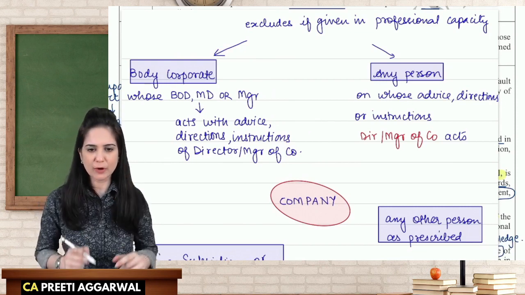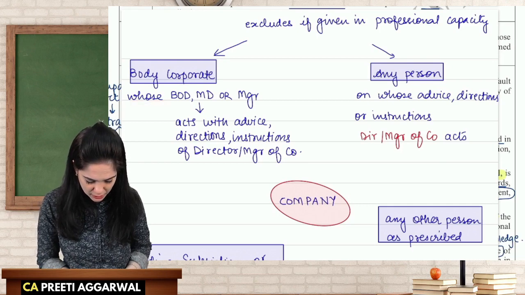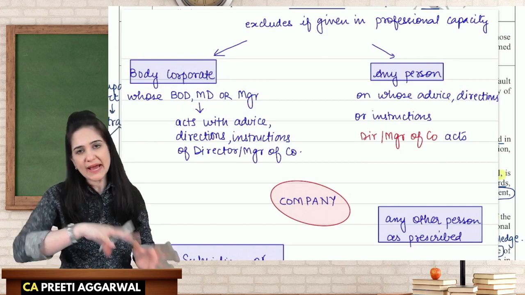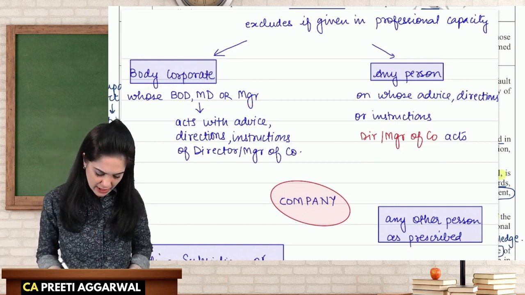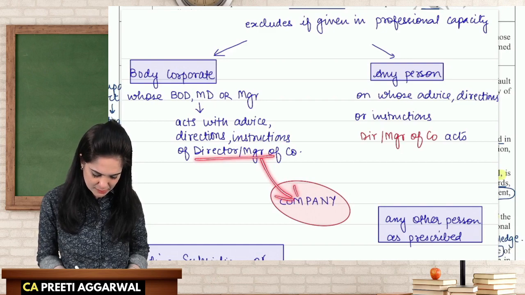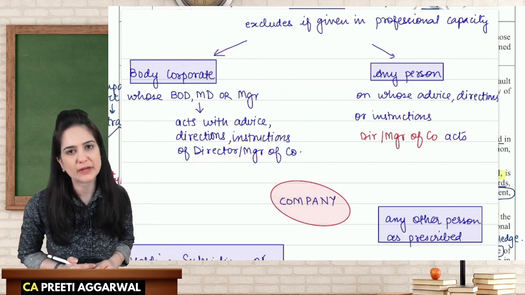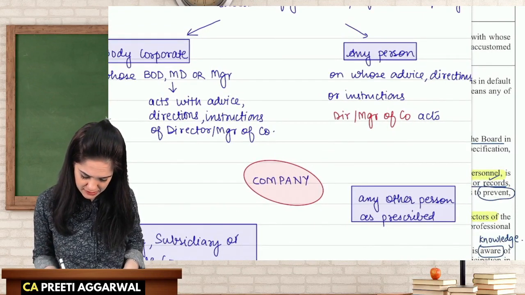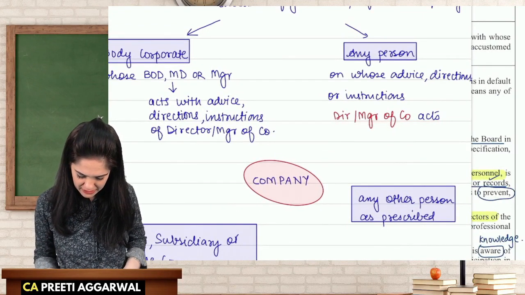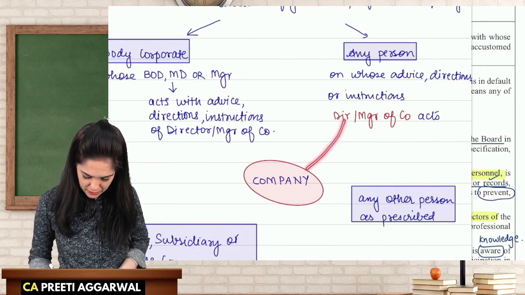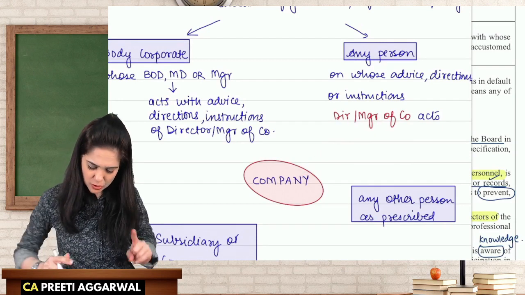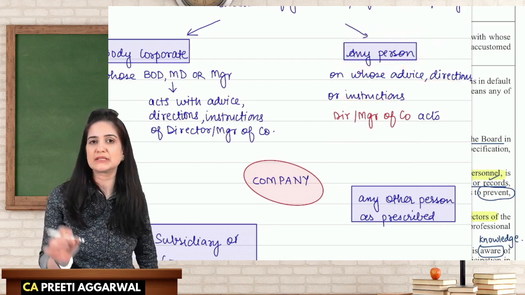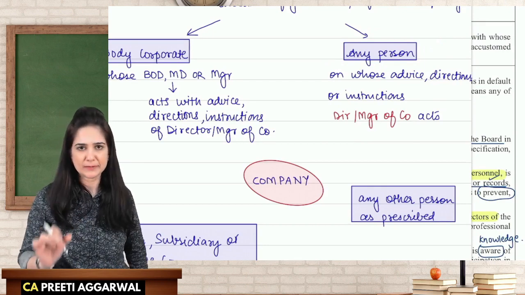So that is your next. Any body corporate whose board of directors, managing director or manager acts with the advice of any director or manager of the company, then this body corporate is also considered a related party of that company. Next, any person on whose advice, directions, instructions the director or manager of the company acts. So if any director or manager of the company acts on the advice, direction, instructions of this person, then this person is a related party of the company.